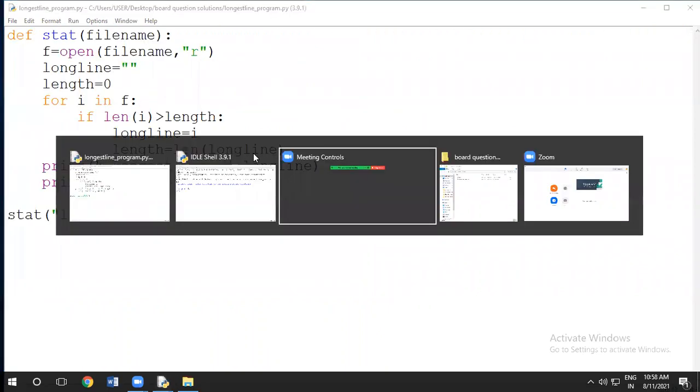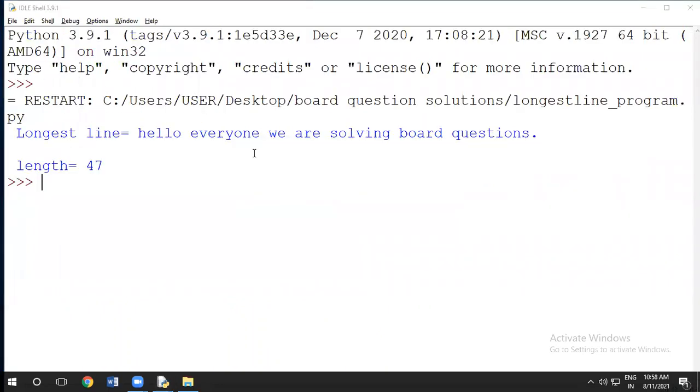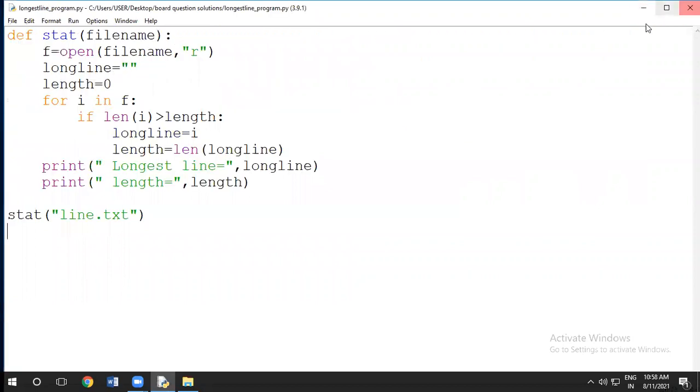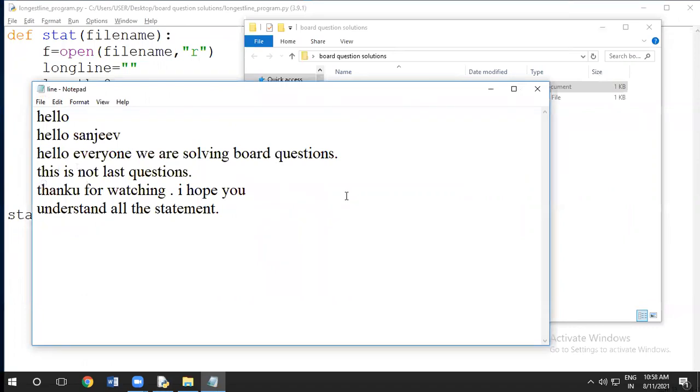My dear students, look here. Now I'm writing, I hope you understand file handling concept nicely.